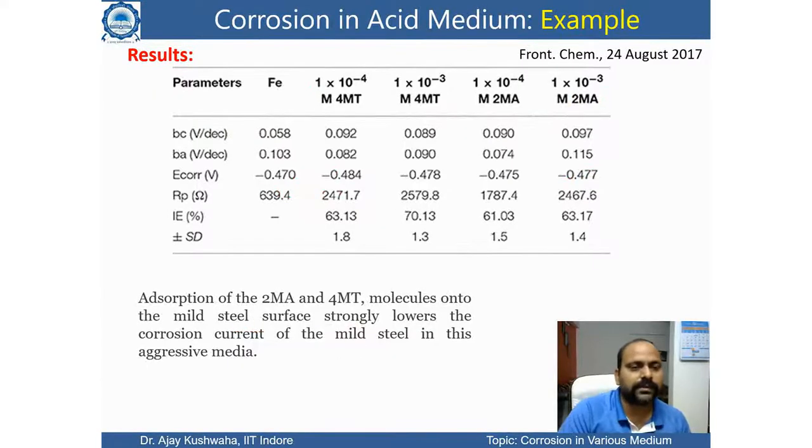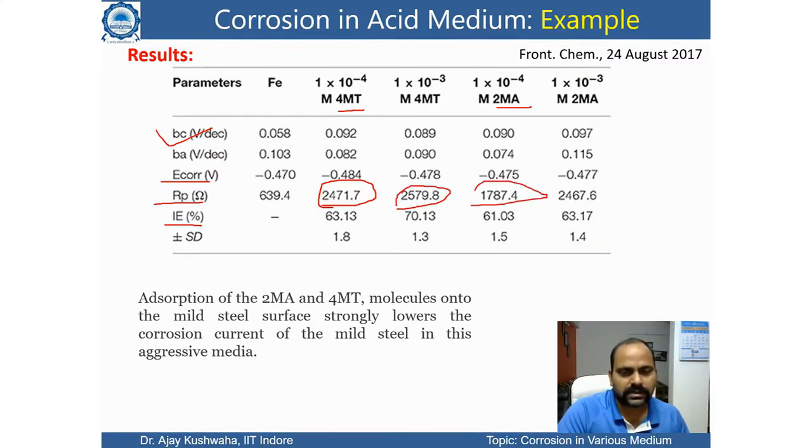Here we can see the experimental result and the potentiodynamic values: E corrosion, Rp. If you see, when they changed the concentration of 4MT and 2MA, there is a change in the value of resistance. The corrosion resistance is changed a lot.